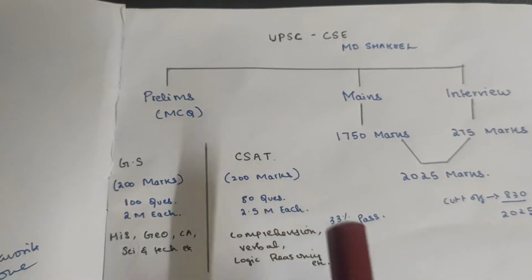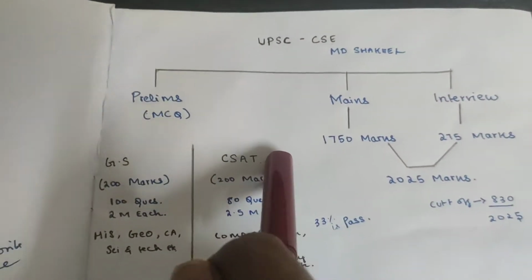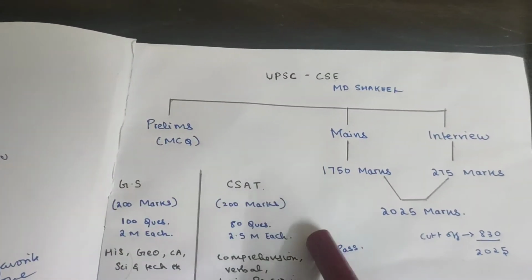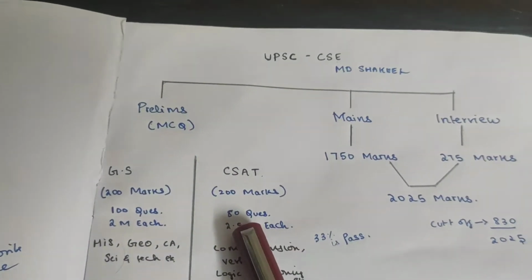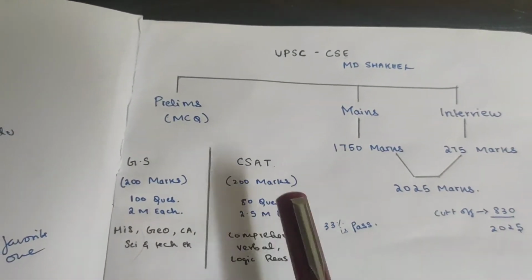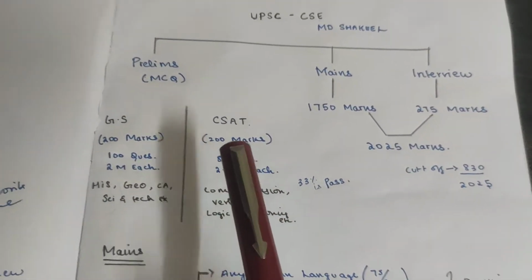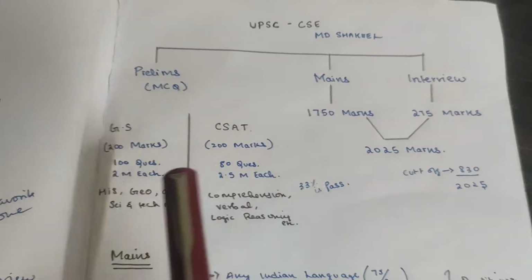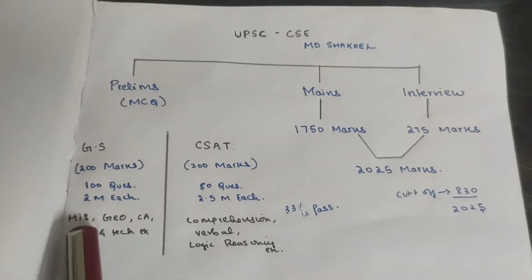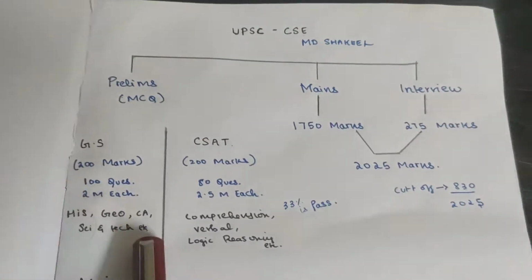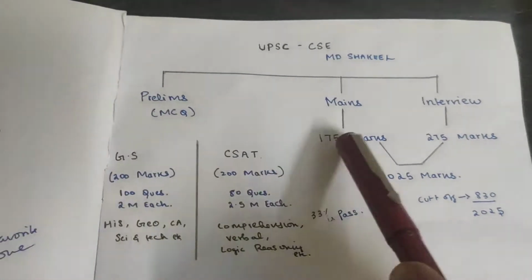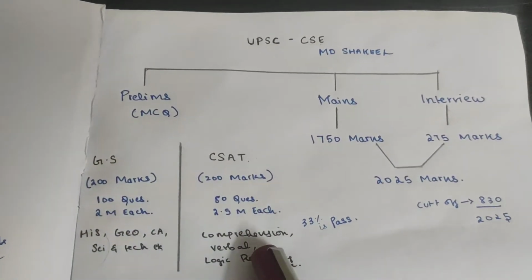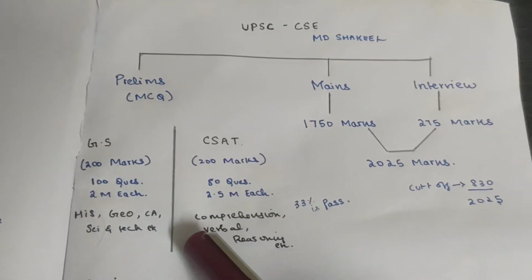And then CSAT, which is the Civil Services Aptitude Test, has 80 questions with 2.5 marks each, which will directly give you 200 marks. So this is paper 1 and paper 2. Paper 1 consists of history, geography, current affairs, science and tech, etc. Here, in paper 2, you will get comprehension, verbal reasoning, logical reasoning and more.